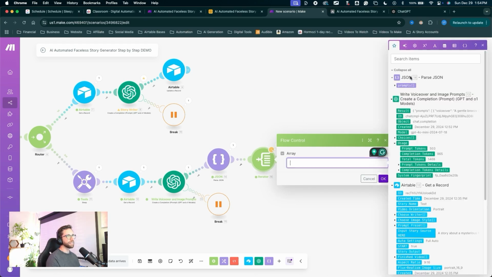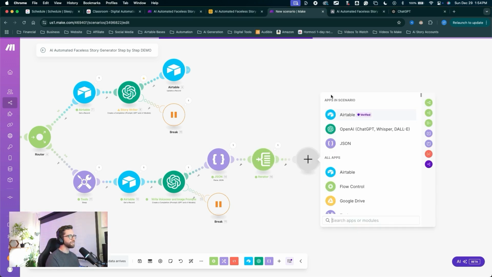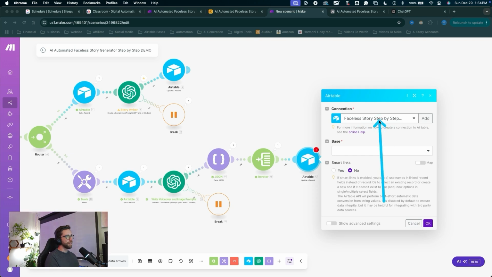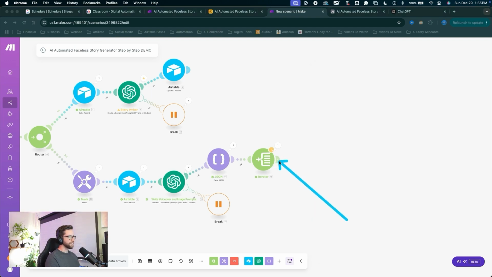Click in there and click this array called prompts. Click OK. Click the plus to create a new module. This will be Airtable. We're going to update a record. Make sure the same connection is selected. We'll choose the base. There it is. Choose the table, the stories table. All right, let's move on to the next module.